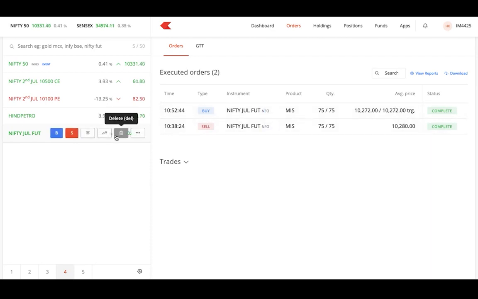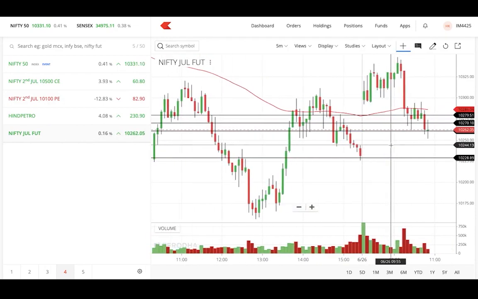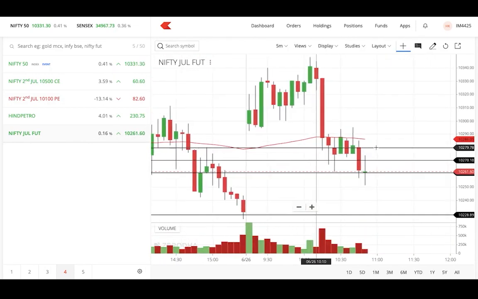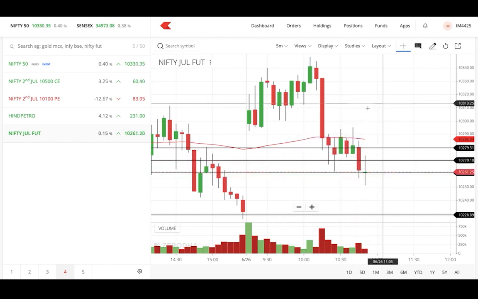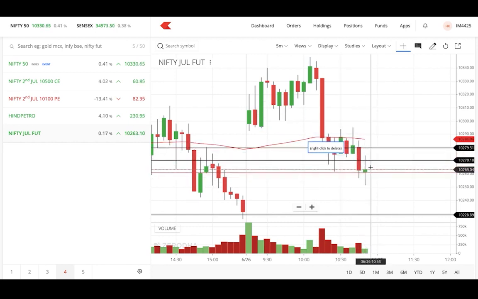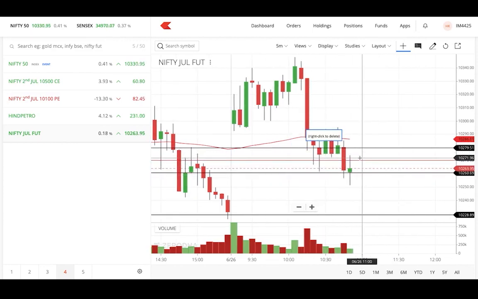Yes, both the orders are complete. There are no pending orders, so check that once again. You can see 10,272 was the trailed stop loss that got hit, and 10,280 was my entry point. So I got around 8 points more. You can see it may retrace back. Let's see what happens now.